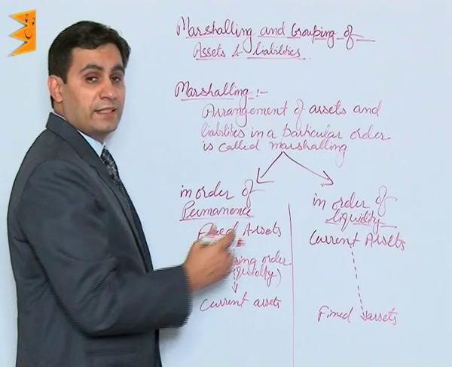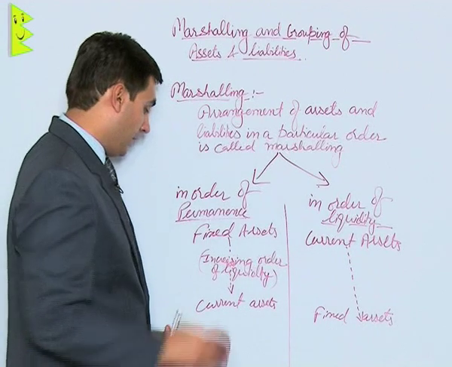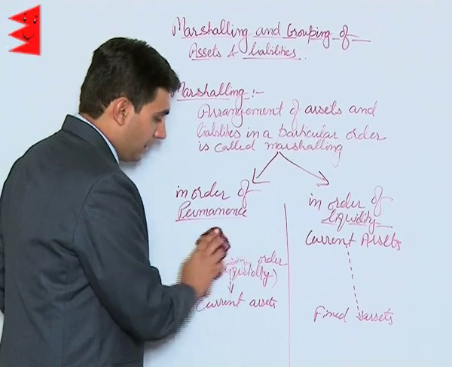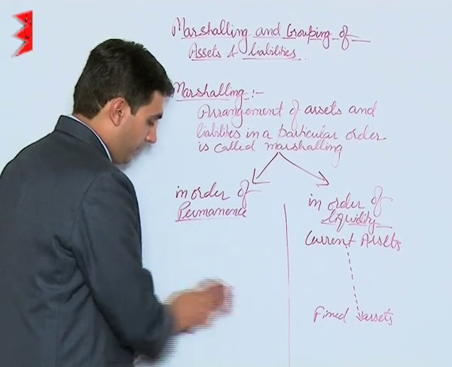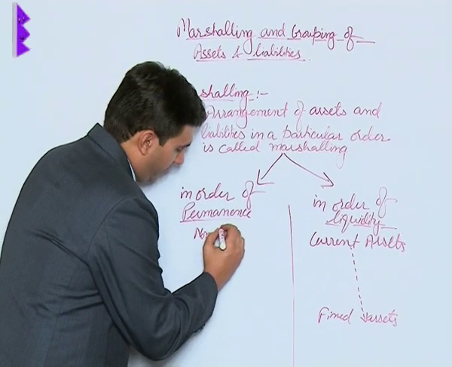You can also apply the same concept for liabilities. That is, it would not be fixed liabilities, but in case of liabilities, non-current liabilities would be put up first.